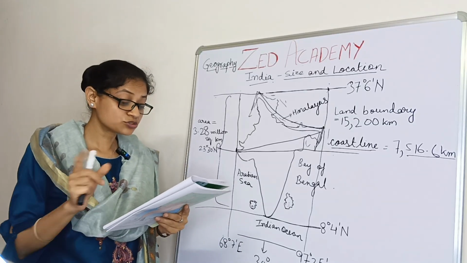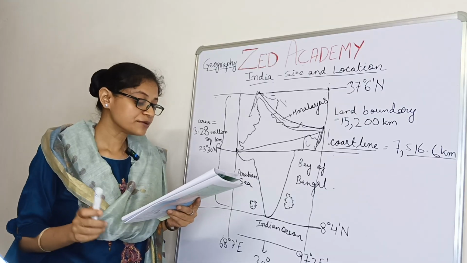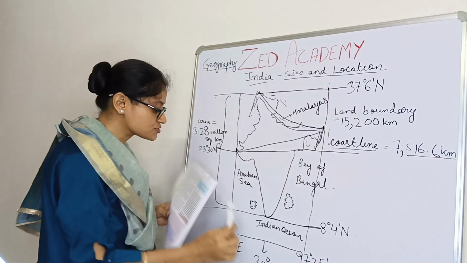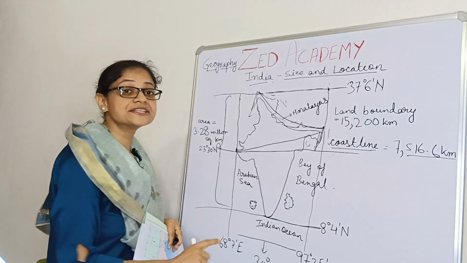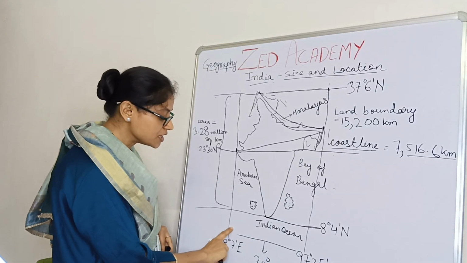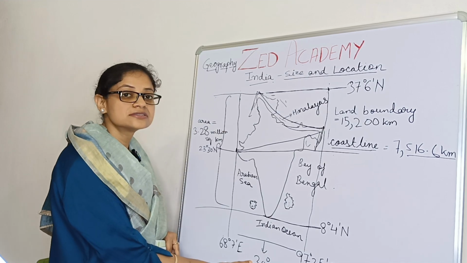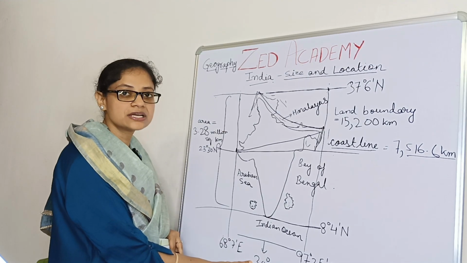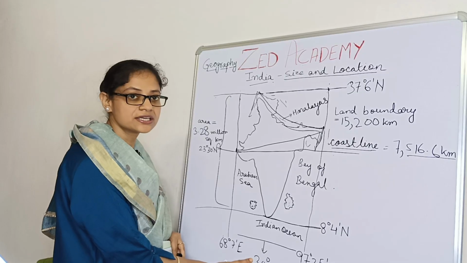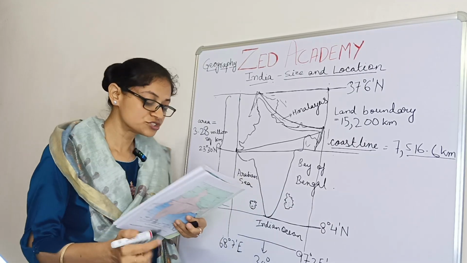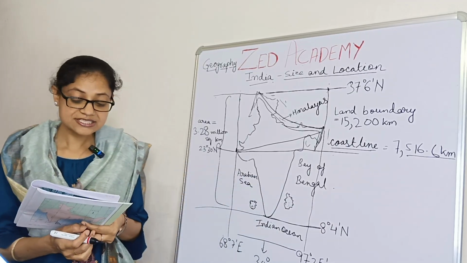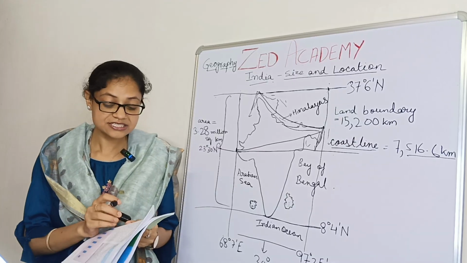Now from Gujarat to Arunachal Pradesh there is a time lag of 2 hours. As told, longitudes decide the time. There is a difference of 30° longitude, but we follow only one time. It's one standard time in India. From Gujarat to Arunachal Pradesh, there is a time lag of 2 hours. Time lag means time difference.